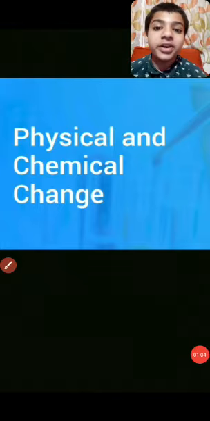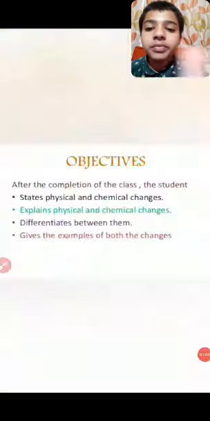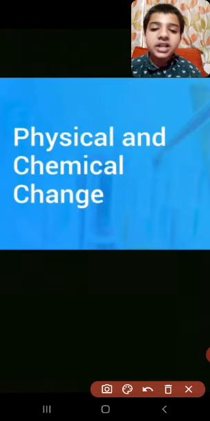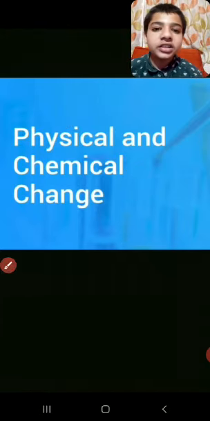It is just properties. Reversible change is a property of physical change, and irreversible change is a property of chemical change. These are just its properties, and I'll come to the greater detail afterwards.